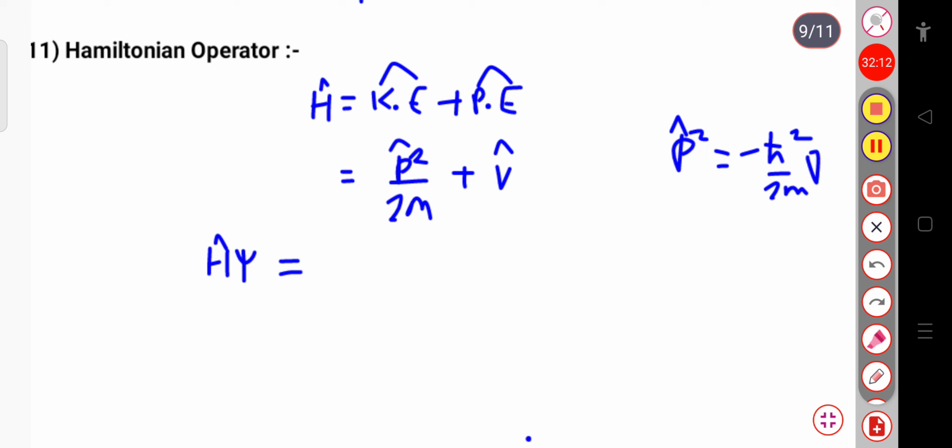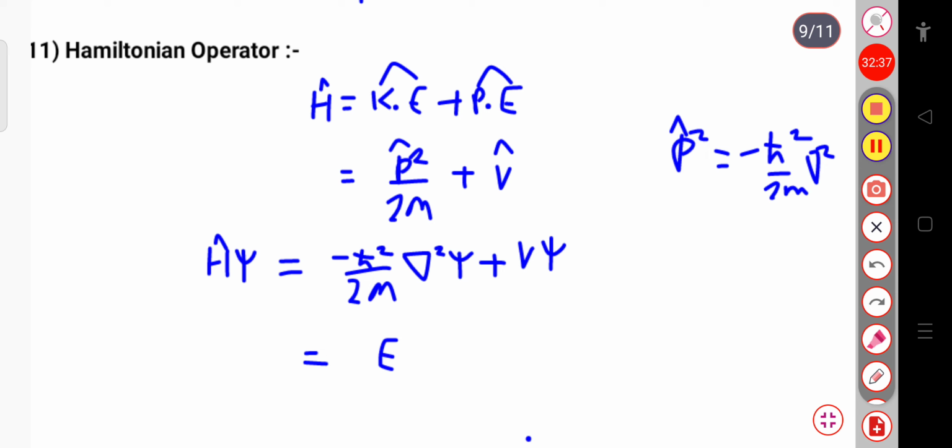So here it is minus ħ² divided by 2m into ∇² acting on the wave function psi, plus V cap psi, which after the operation is V psi. That is equal to minus ħ² by 2m ∇² plus V, which combined can be written as E into psi. Okay, so that is called the Hamiltonian operator.